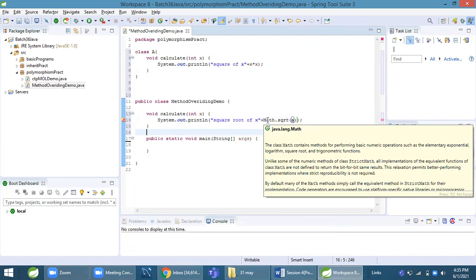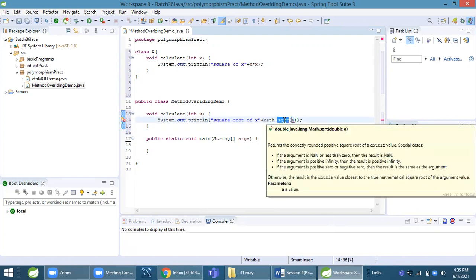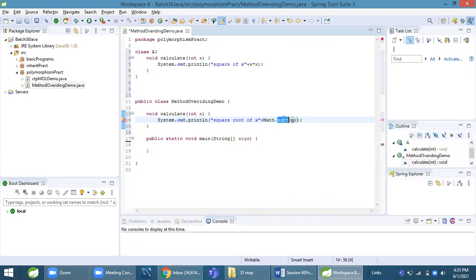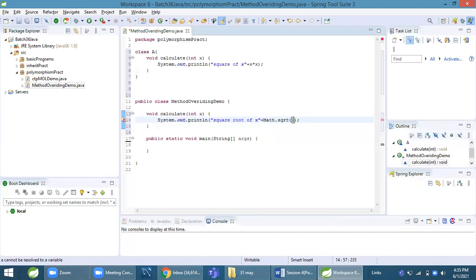There is a package called java.lang, and in that the Math class is available. This java.lang package is given by the Java people. With the help of that class, there is a static method, sqrt. We can call this method directly, and this method will return the square root of a number. We provide here one number x. Now the square root of x will be calculated and displayed.